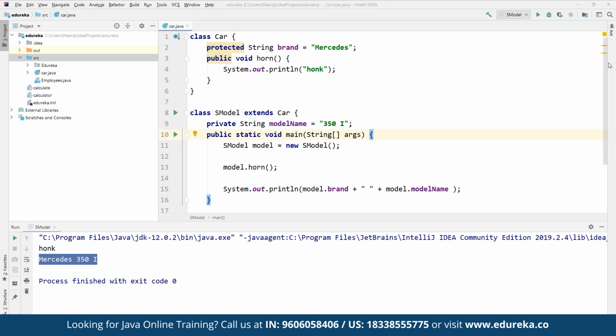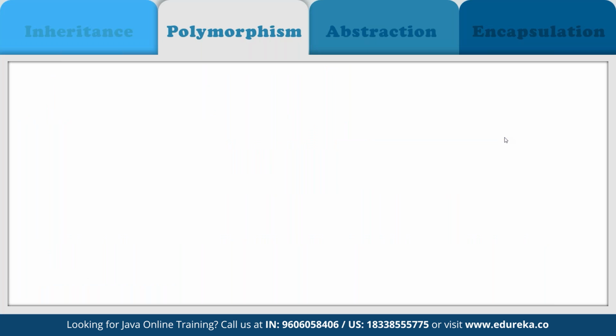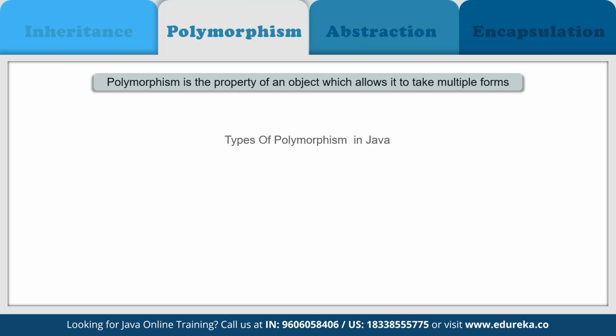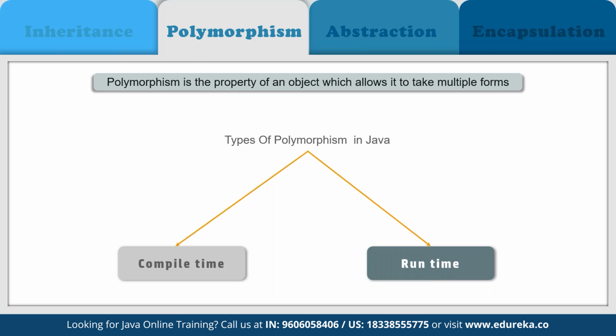Now let's proceed further to the other components available here. After inheritance, we have something called polymorphism. When we talk about polymorphism, it literally means taking many forms, where poly means many and morph means forms. It is the ability of a variable, function, or object to take on multiple forms. In other words, polymorphism allows us to define one interface or method and have multiple implementations defined. We can understand this by referring to a small real life example.